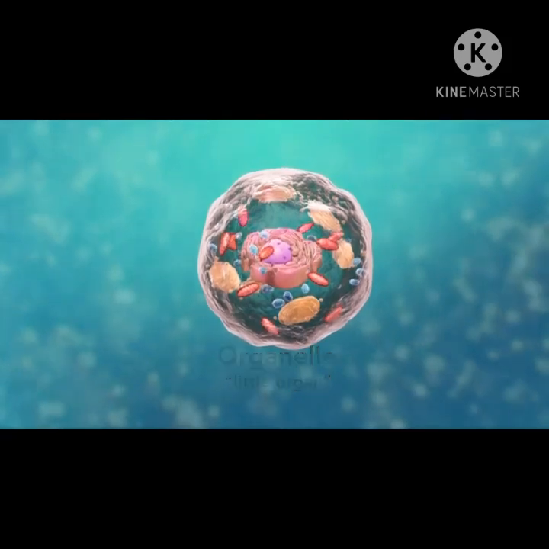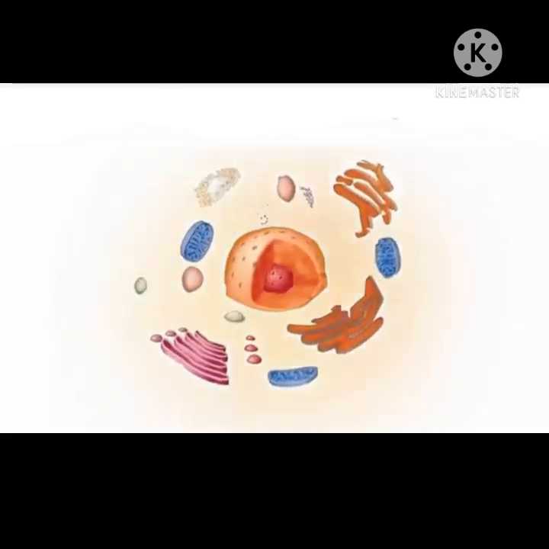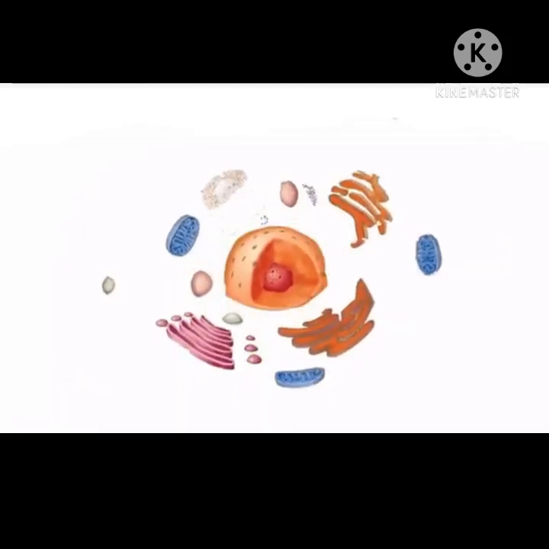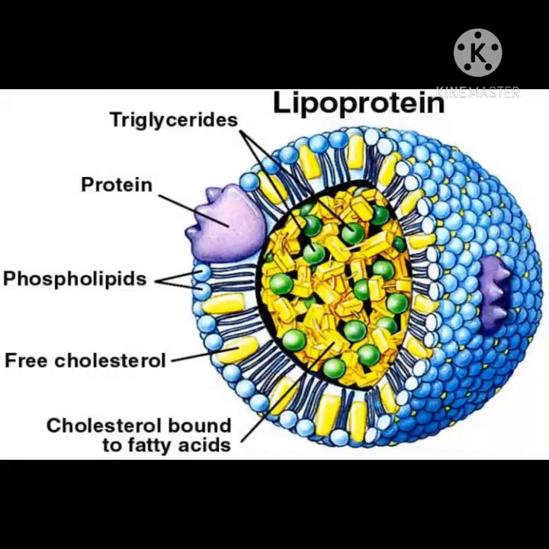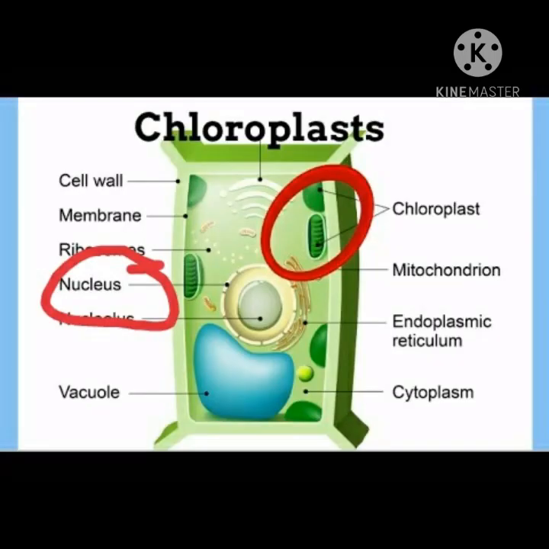An organelle is a specialized subunit having specific function within the cell. Each organelle has its own lipoprotein membrane. Lipoprotein is a kind of bad cholesterol. It is made up of fat and protein. Except nucleus and chloroplast, all other organelles can be seen only with electron microscope.